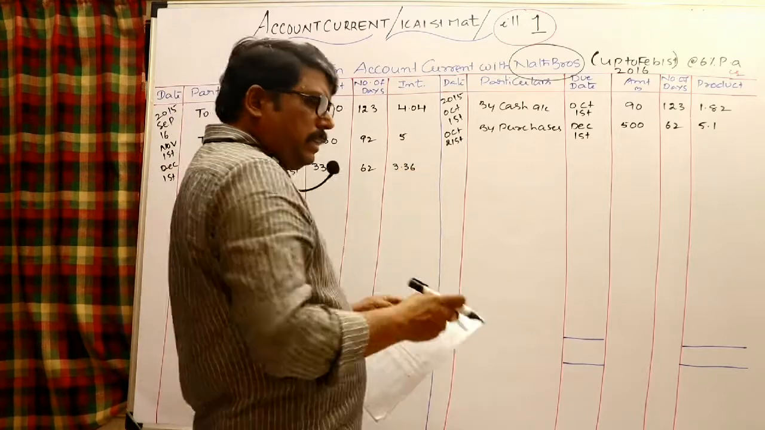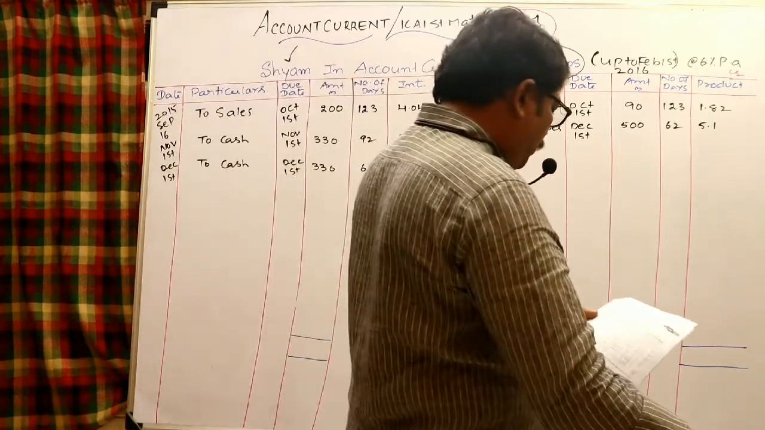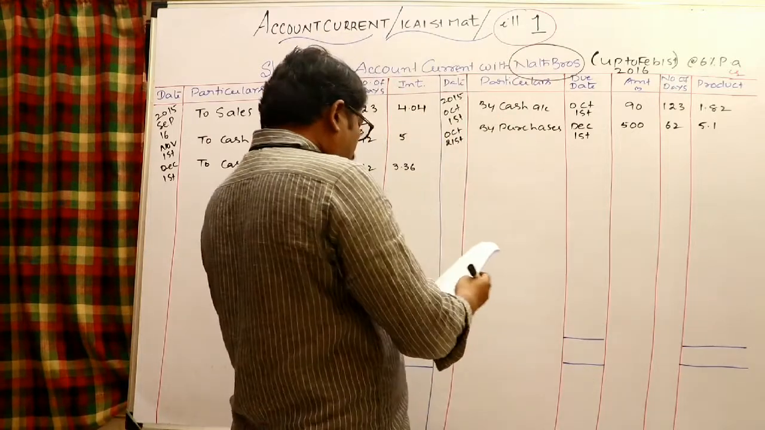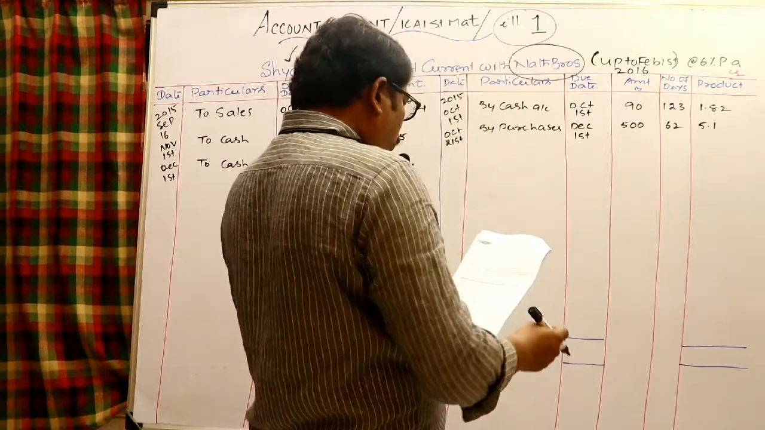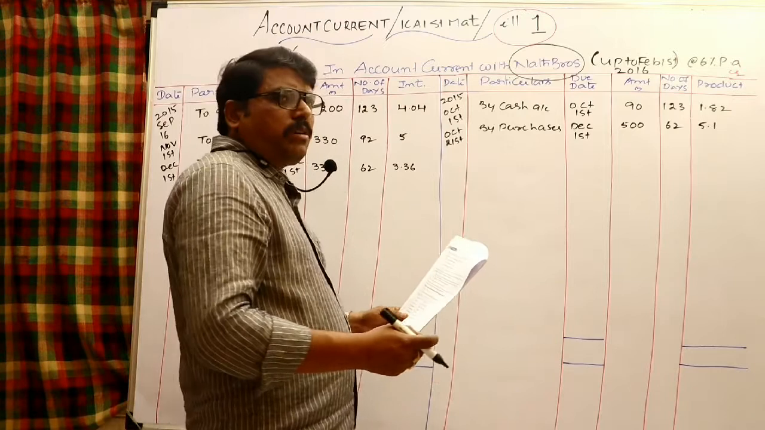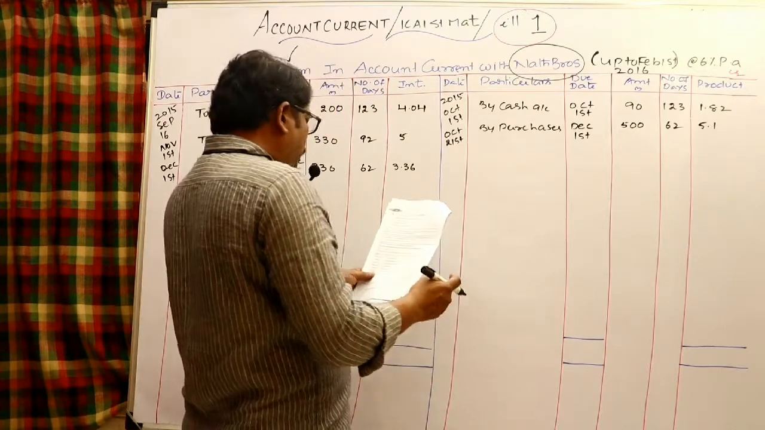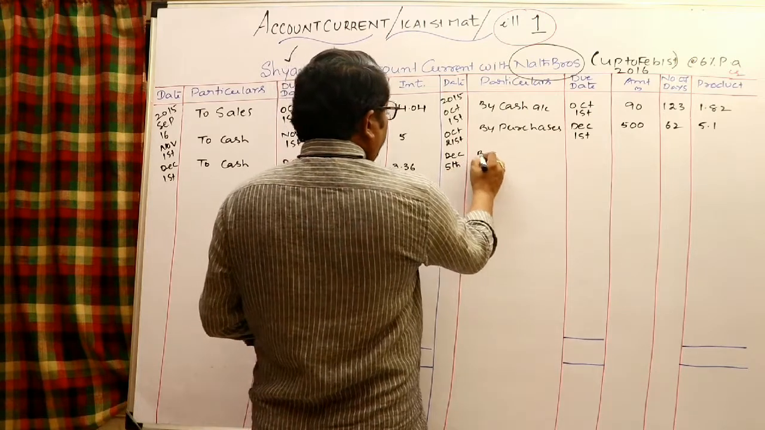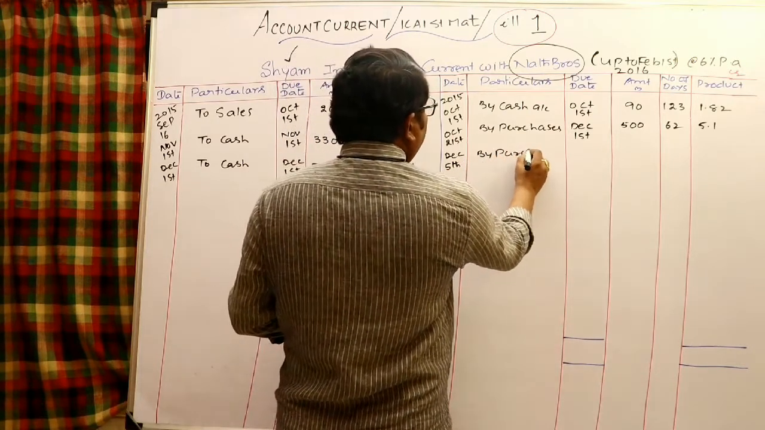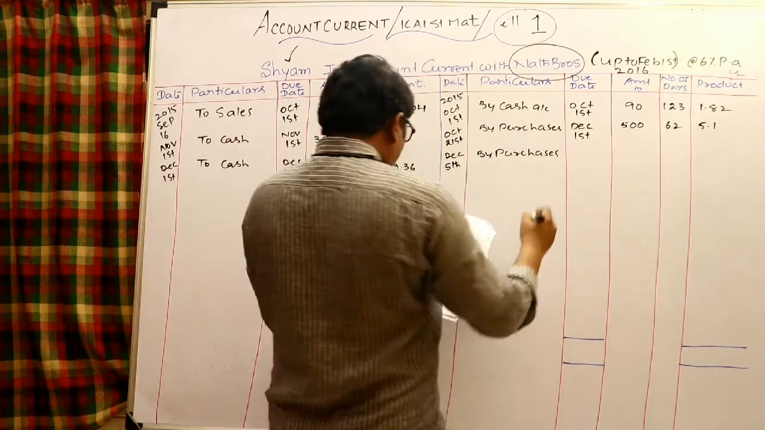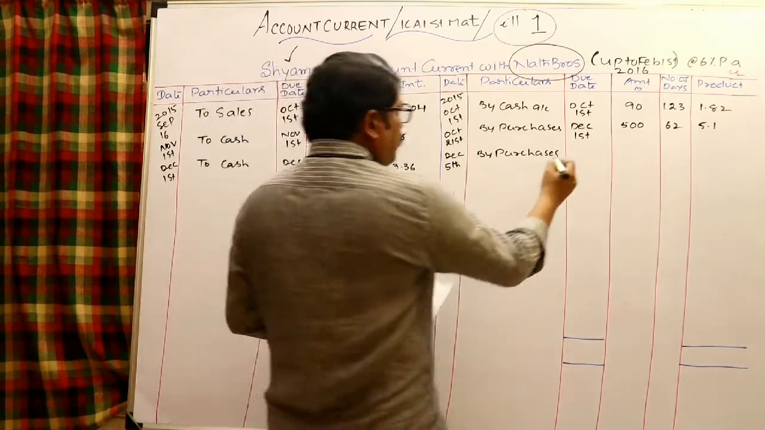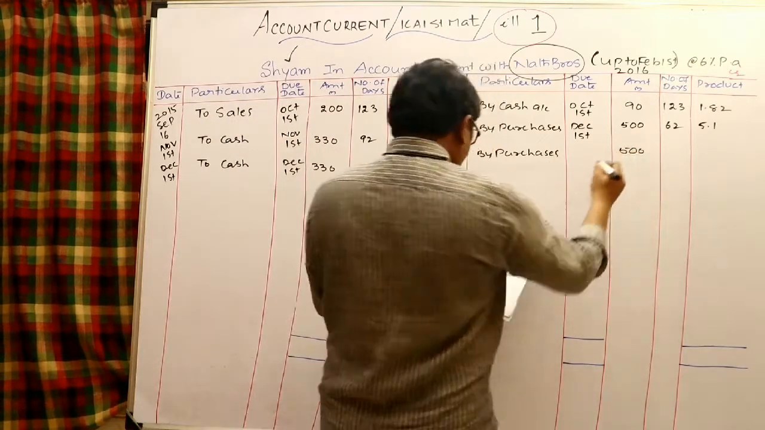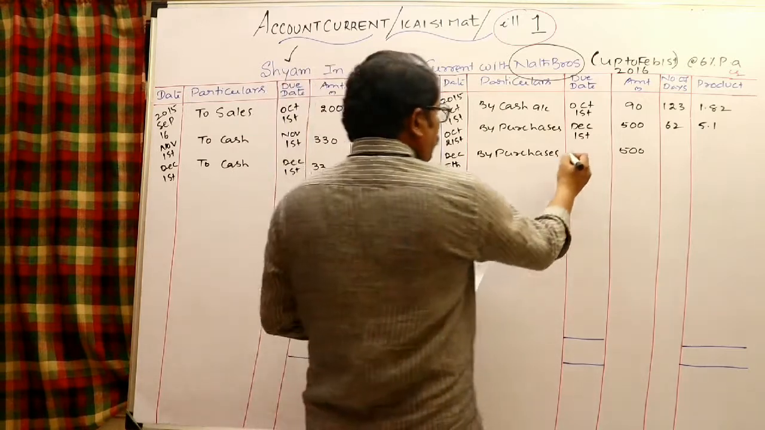And look at the next transaction after December 1st. December 5th, goods purchased from Sham. Entry: purchases account debited to Sham. In the Sham account, by purchases, December 5th, 500. A separate due date is given for that, January 1st.